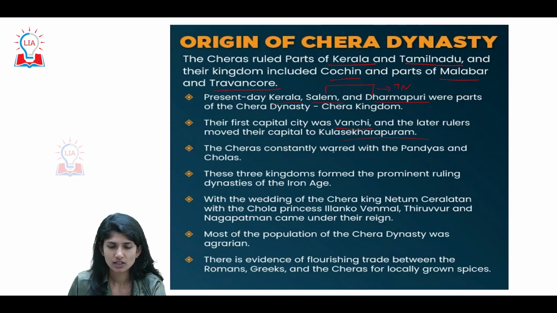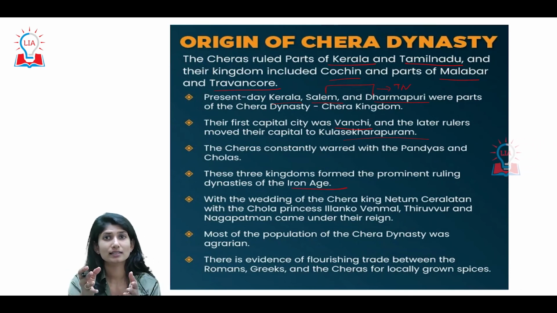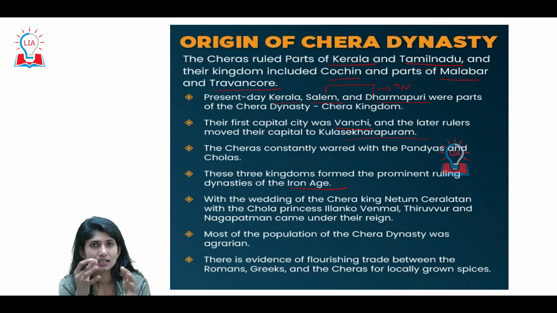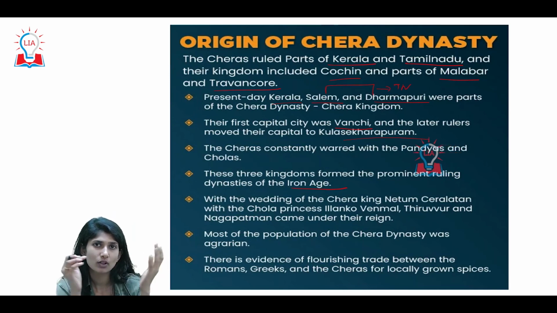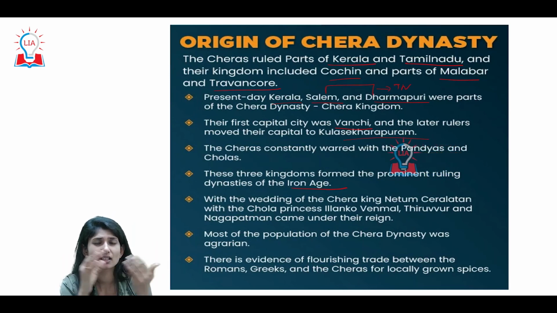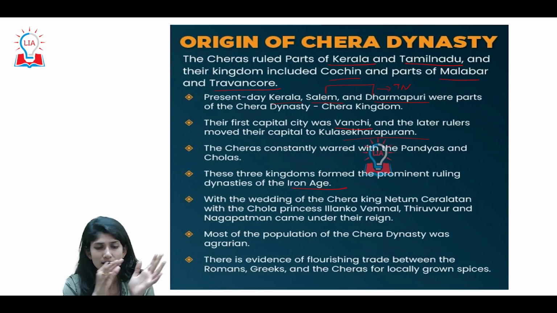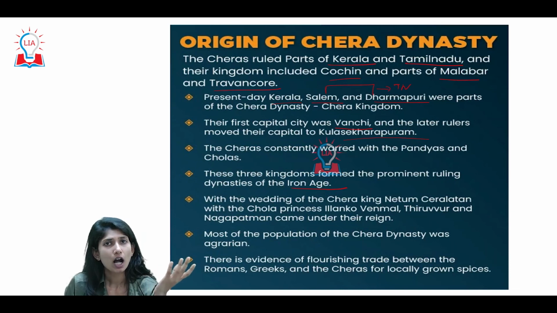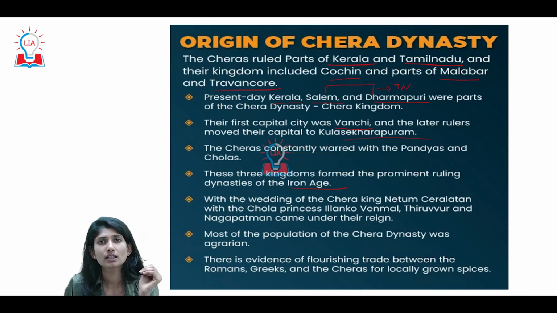Look at this. Cheras were constantly at war with Pandyas and Cholas, as we have discussed. These kingdoms formed during the prominent ruling dynasties of the Iron Age, like we discussed. After Neolithic, Megalithic culture started coming in. At that point of time in the north, we see the beginning of iron, the Magadhans, during that phase. With the wedding of Chera kings, even with the fighting, they used to form alliances so that they could control the zone of influence.